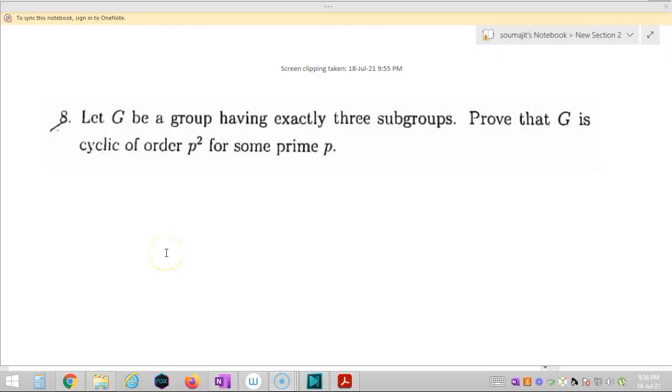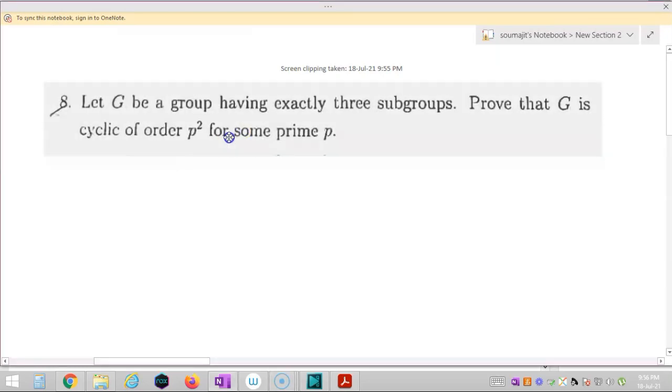So students, let's solve the last question of this paper. It is from abstract algebra and the question says: let G be a group having exactly 3 subgroups. Prove that G is a cyclic group of order p square for some prime p. So I am going to prove it.